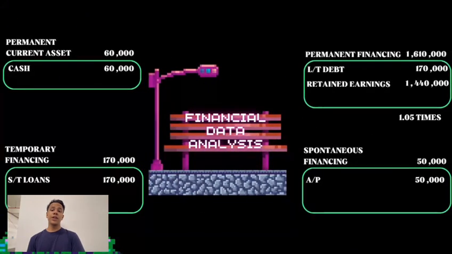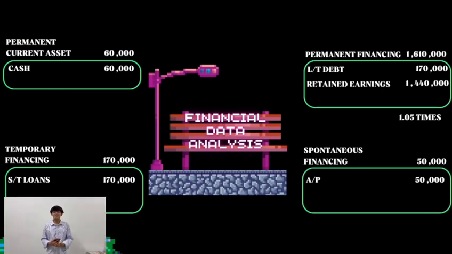Moving on to the financial data analysis. Right now we have current asset of about 230,000 ringgit Malaysia, which is cash equal to 60,000 ringgit Malaysia, account receivable of 130,000 ringgit Malaysia, and inventory of 40,000 ringgit Malaysia. Next is the fixed asset, which is 1.6 million ringgit Malaysia. Lastly, our current liabilities are 220,000: the account payable is 50,000 ringgit, and our short-term loans are 170,000 ringgit Malaysia. Thank you.